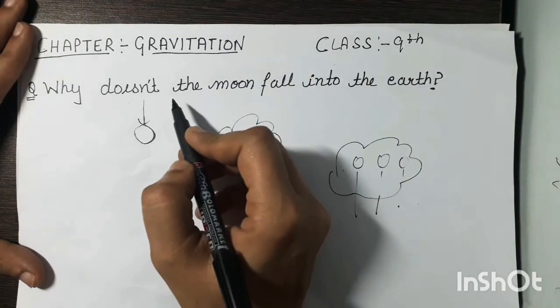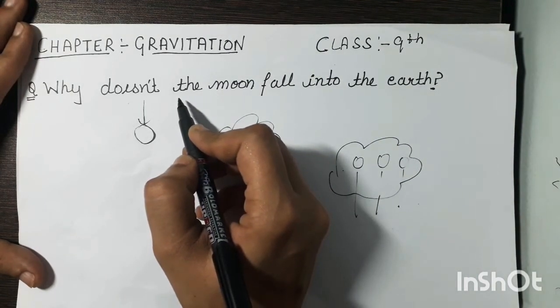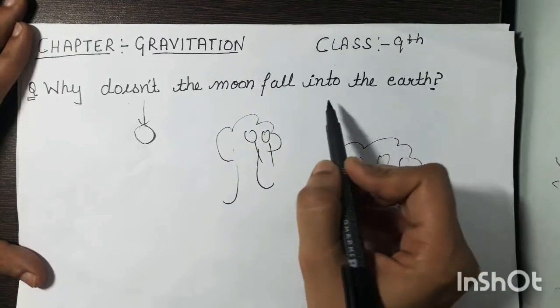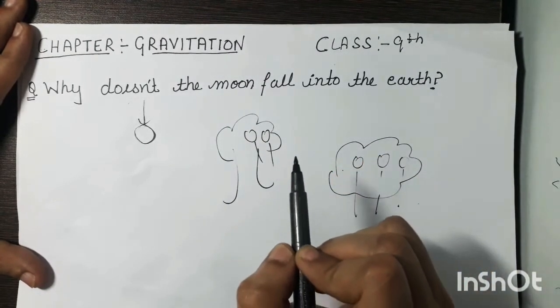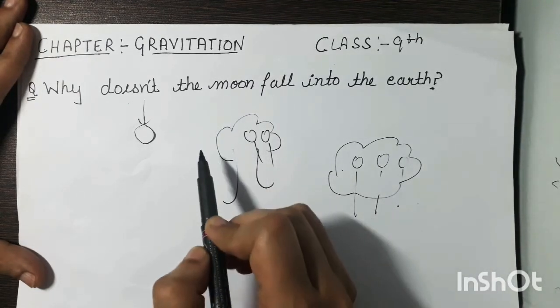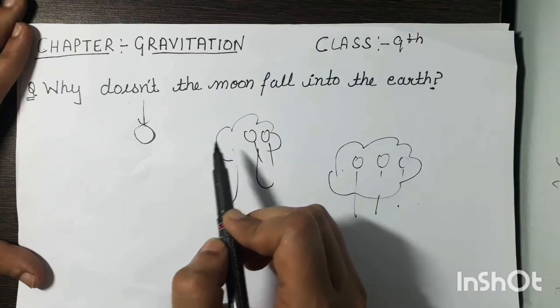Hello students, today we are going to discuss a very important question related to the chapter gravitation: why doesn't the moon fall into the earth? As we know, everything in the universe falls downward towards the earth due to the gravitational force of earth.